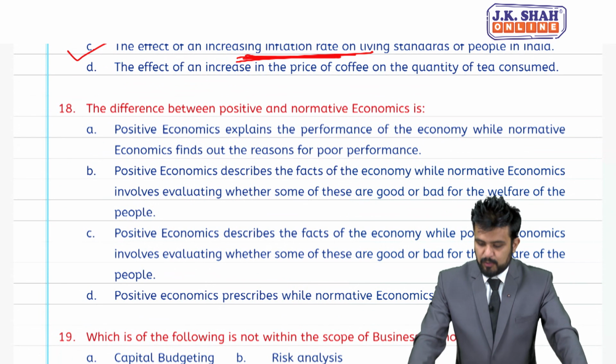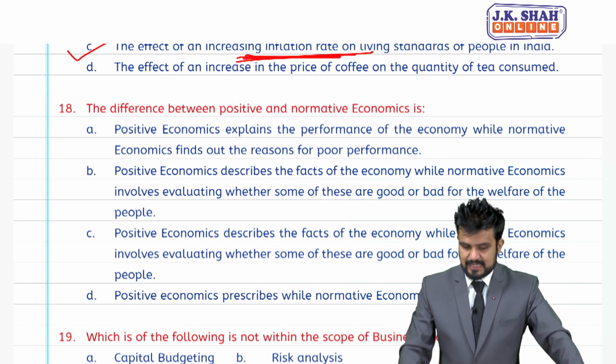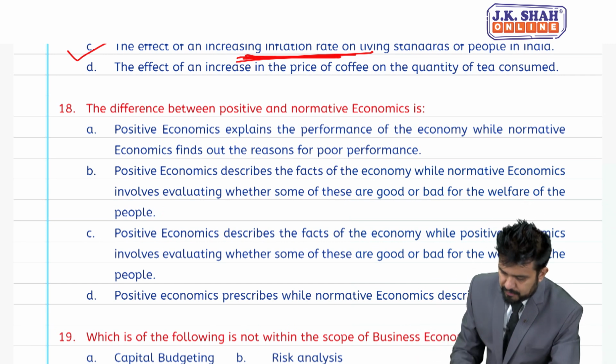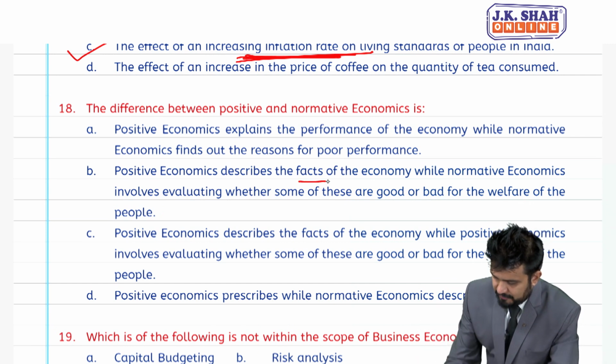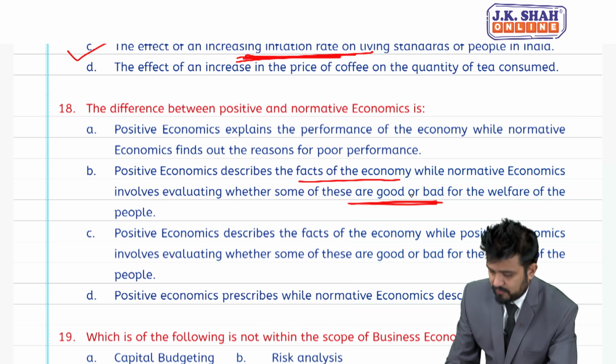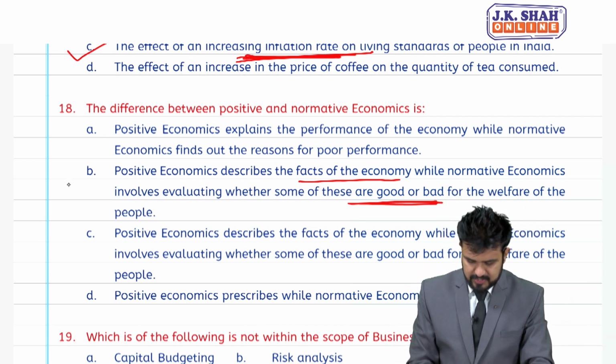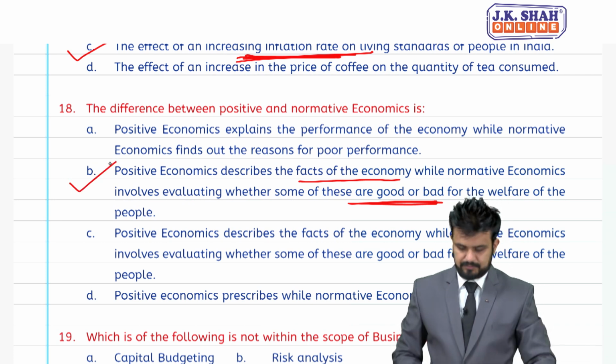MCQ number 18, the difference between positive and normative economics is. So, students, look at option B. Positive economics describes the facts of the economy, while normative involves evaluating whether some of these are good or bad for the welfare of the people. So, most appropriate is option B.